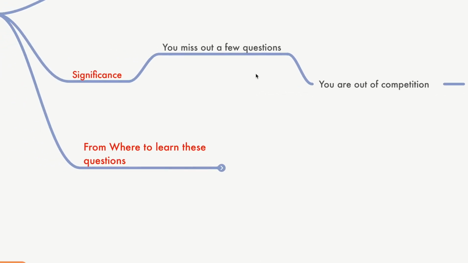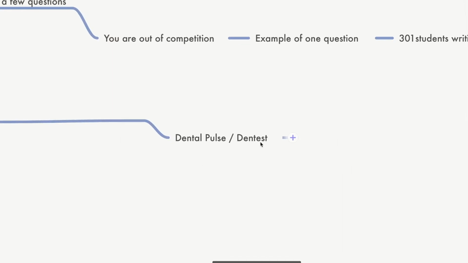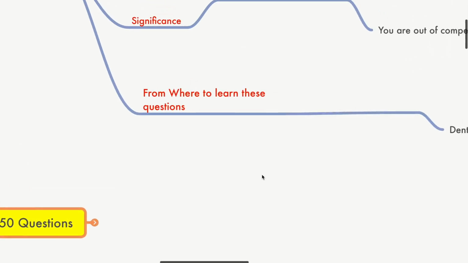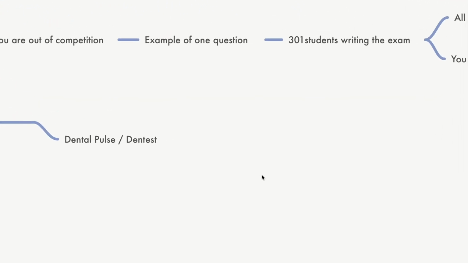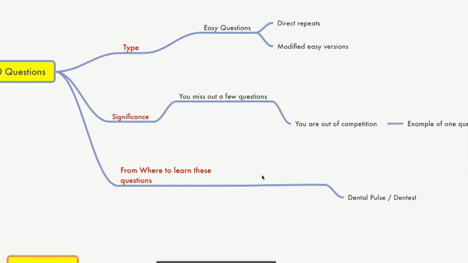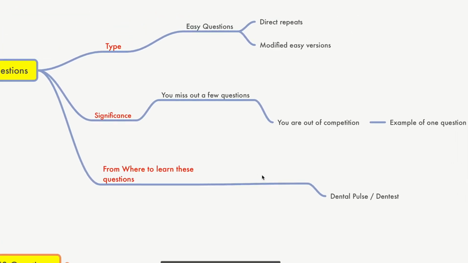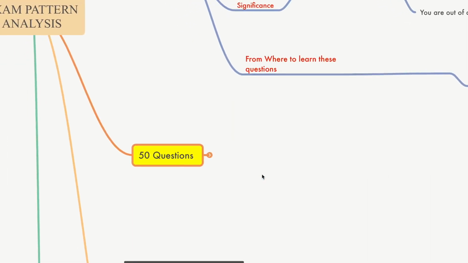Now, from where do you get these questions? You all know it from your dental pulse or dentist, anyone, not both. And that's why we tell you have to learn dental pulse dentist. It's not that you're going to get everything from there, but yes, this is to keep you in competition. These questions are very, very important. So that's the first set of questions. That is the first 100 questions out there, which we understood. Easiest of questions. You can't miss it out. Yes, you get it directly from your dental pulse.